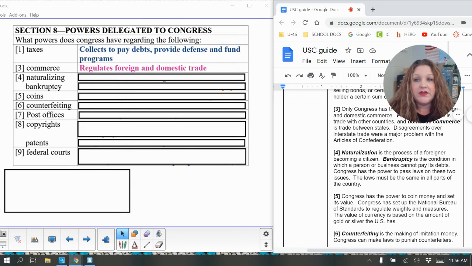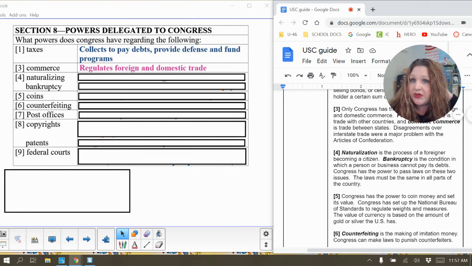Now in Clause 4, this is about naturalizing and bankruptcy. And these are two completely different topics, but Congress has the same power regarding naturalizing and regarding bankruptcy. So Clause 4, naturalization is the process of a foreigner becoming a citizen. Bankruptcy is the condition in which a person or business cannot pay its debt. Congress has the power to pass laws on these two issues. The laws must be the same in all parts of the country.